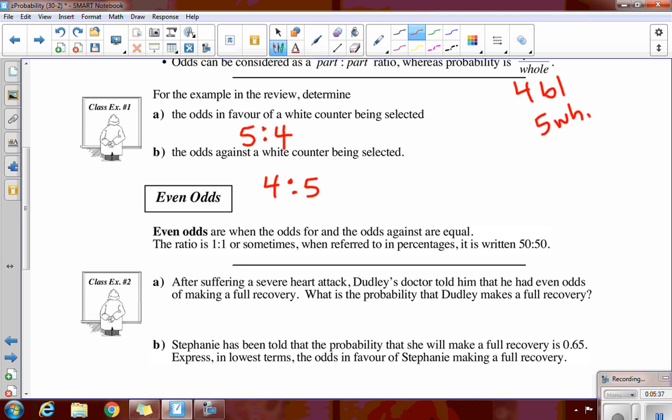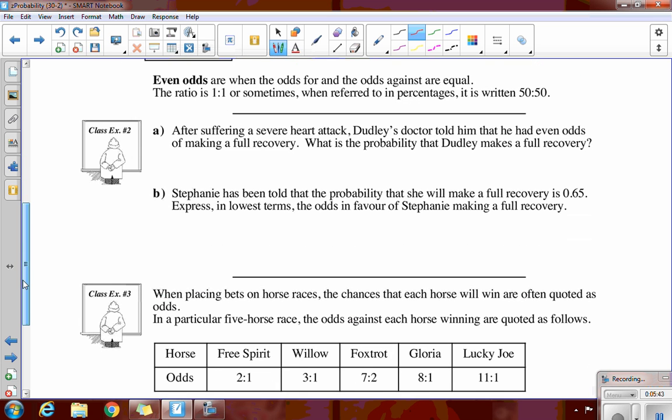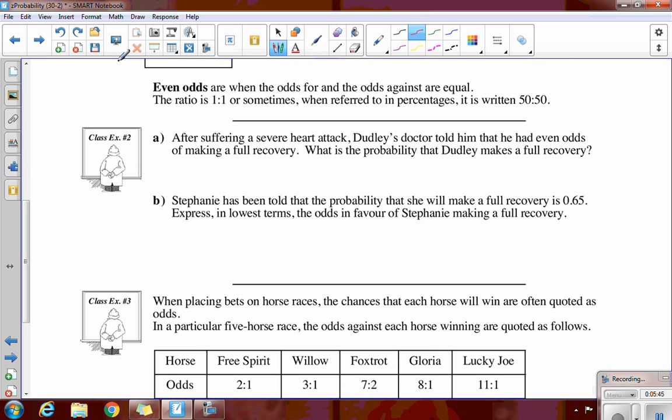Now let's go down to this other thing about even odds, where we have a nice little thing about a dude getting a heart attack, which isn't that cool, but after suffering a severe heart attack, Dudley's doctor told him that he had even odds of making a full recovery. Okay, so you're either going to get good or you're not going to get good. It says, what's the probability of Dudley making a full recovery?